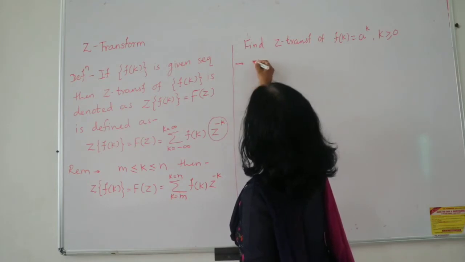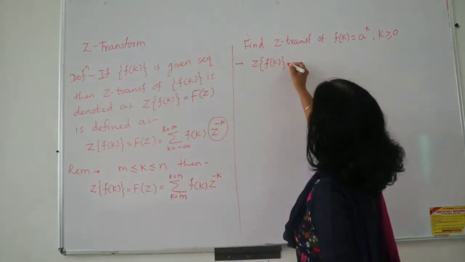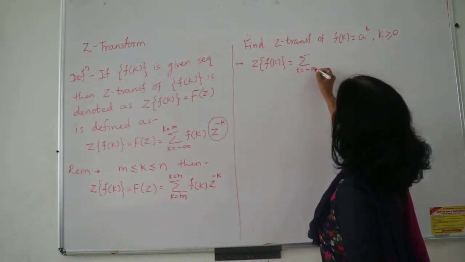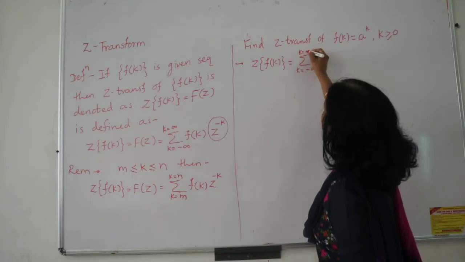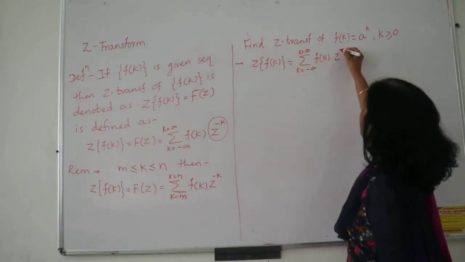I will start my example: Z transform of f of k. First of all, write down the formula. This is equal to the summation, k is equal to minus infinity to plus infinity, f of k, z raised to minus k. That is the basic definition I am writing here.